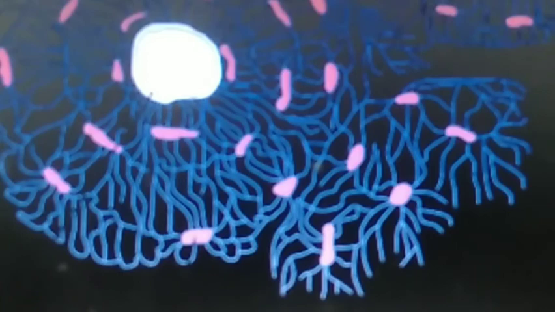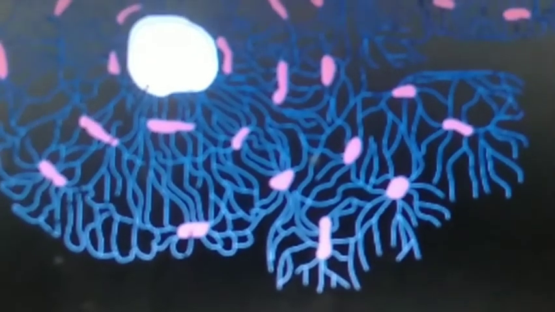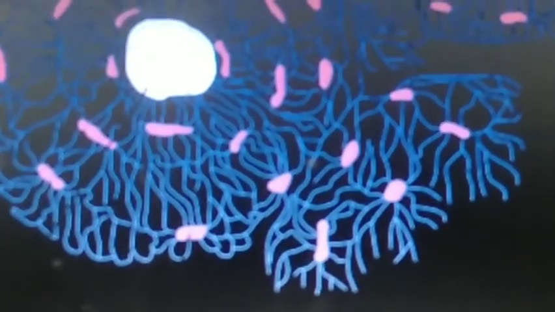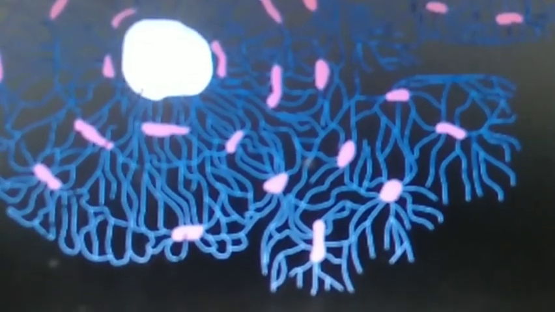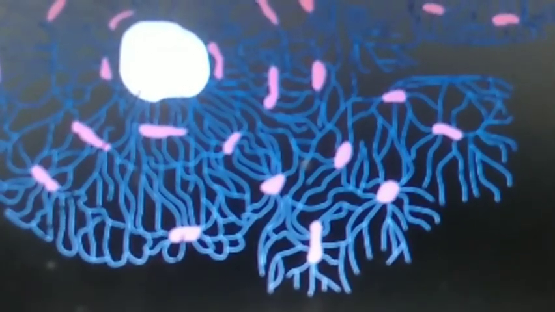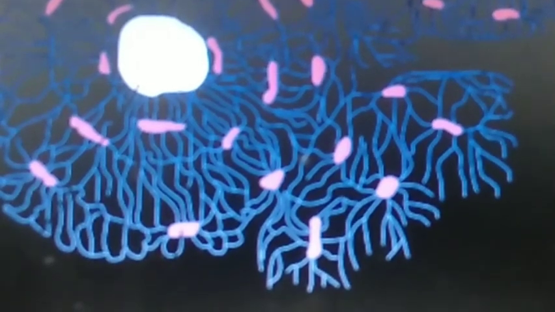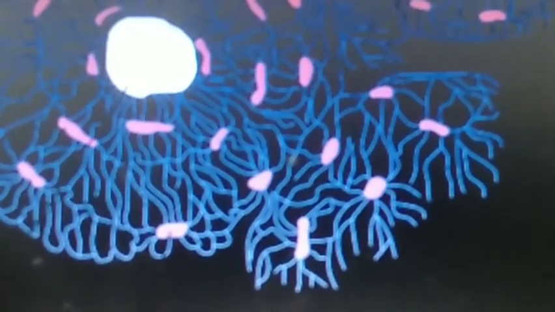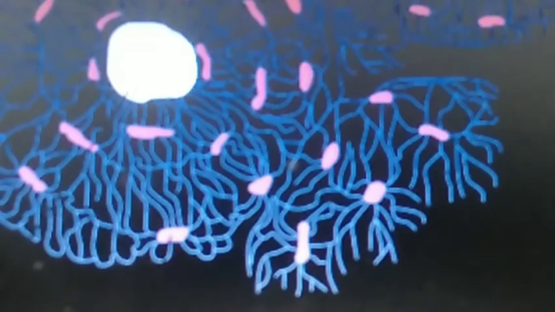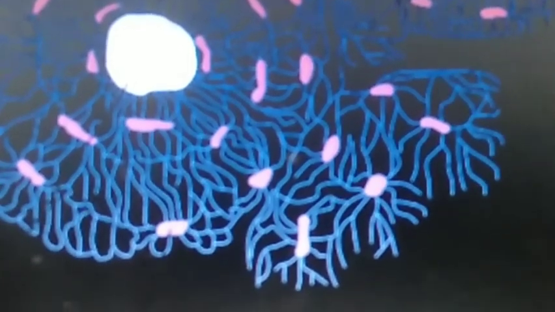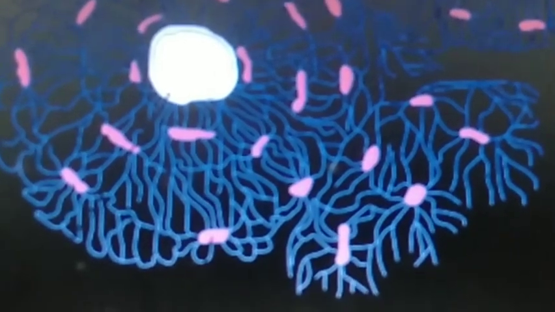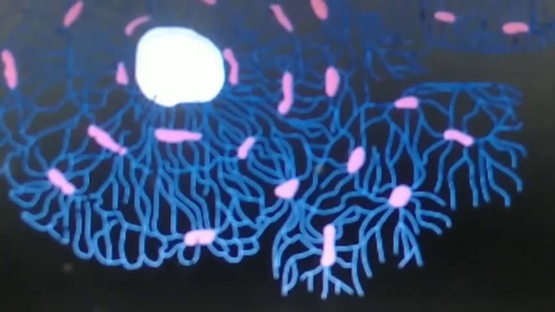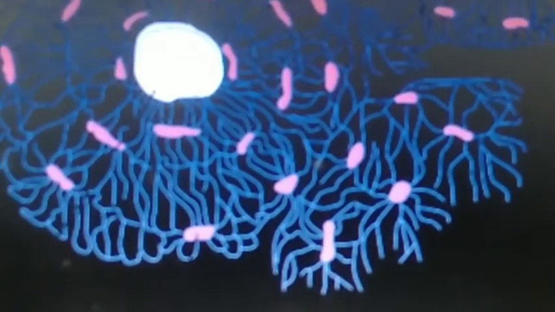arranged in concentric circles as you see in this picture. This is the transverse section of bone. Lacunae are connected to each other by small canals called canaliculi. Bones are supplied with blood through blood vessels that are located at the center of concentric rings of lacunae. This center is called the Haversian canal.